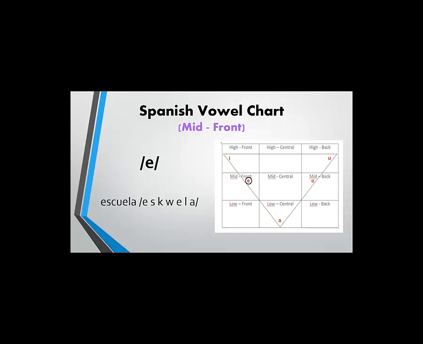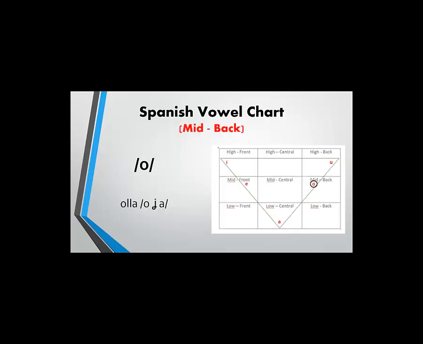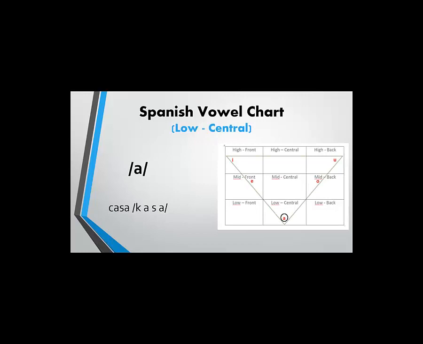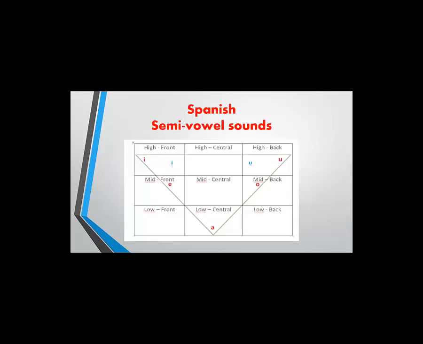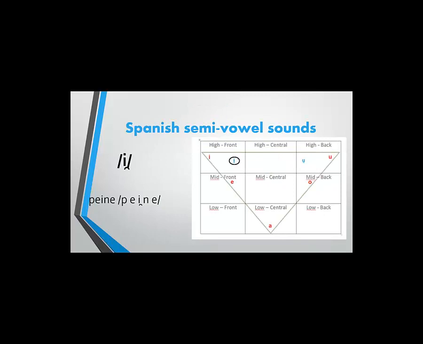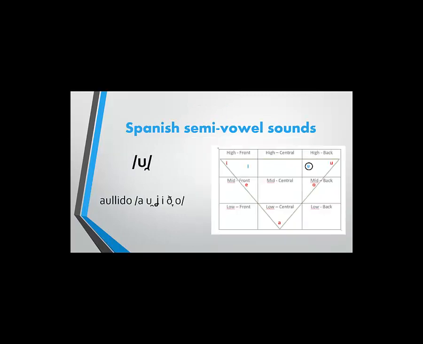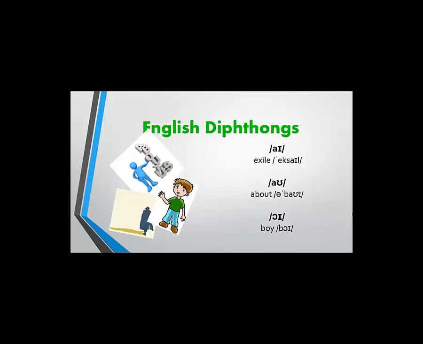E, escuela. O, olla. A, casa. Spanish also has 2 semivowels. These are a, peine, au, aullido.